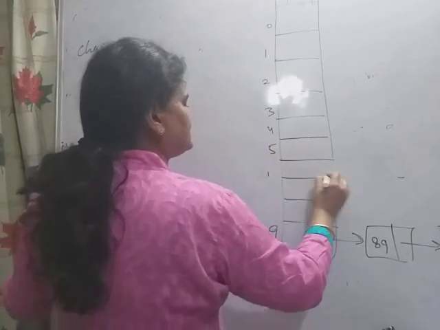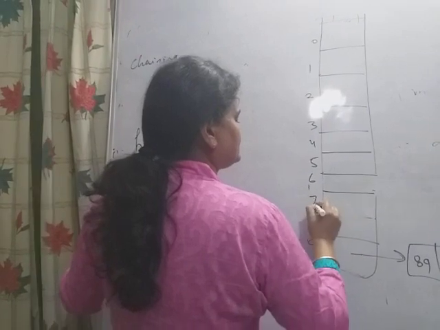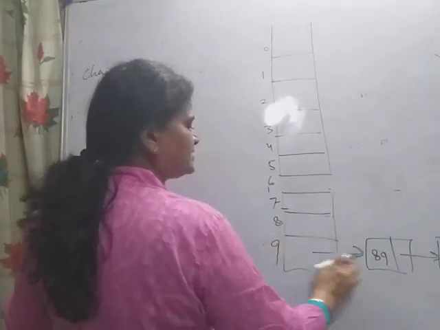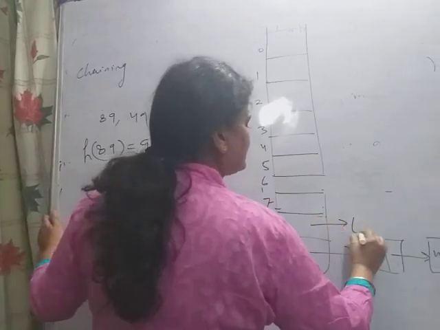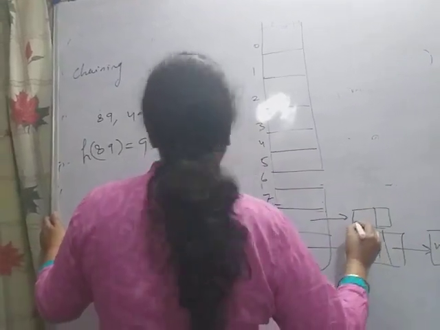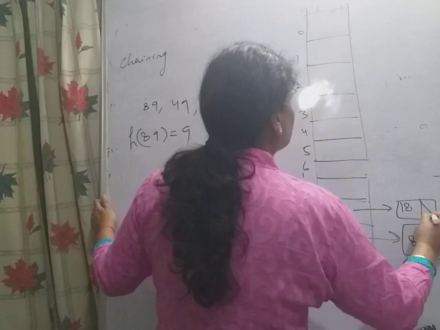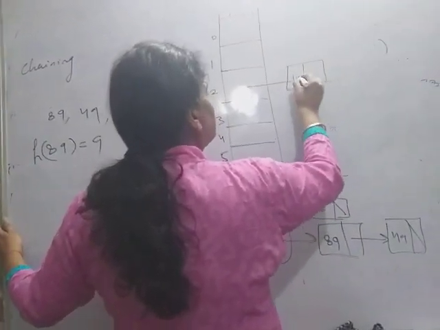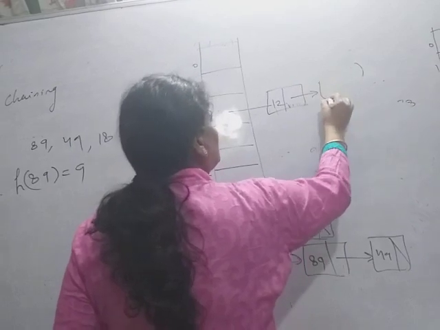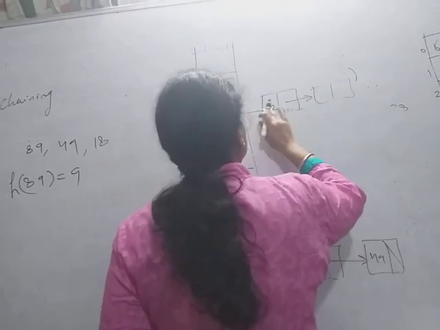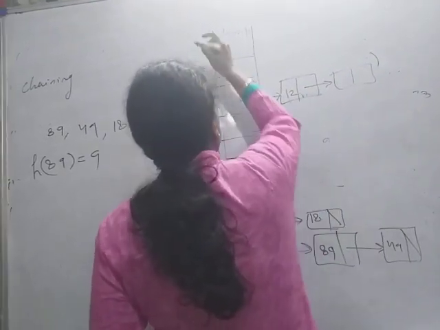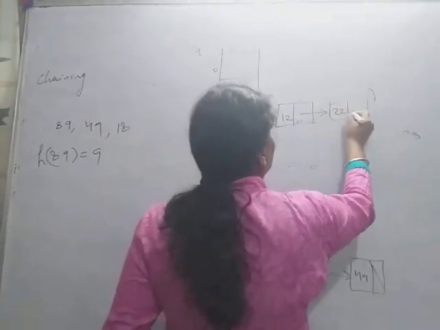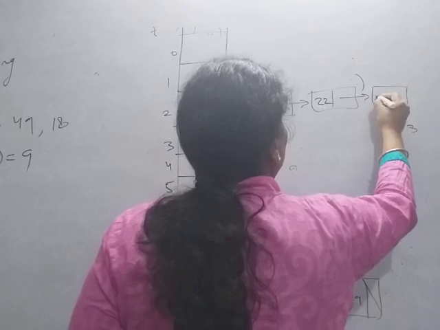5, 6, 7, 8, 9. Okay, so here just 8. So this will be stored here, what? 18. Okay. Now suppose 12, 22, all the keys whose address is 2 will be stored in the linked list pointed by this table. Suppose this is the table T: T2, 12, 22, 32 and so on.